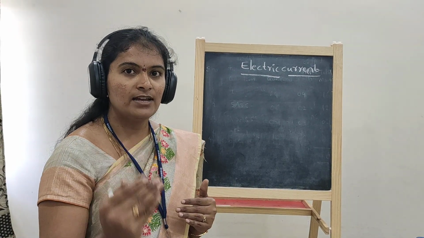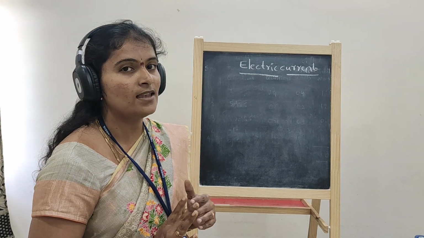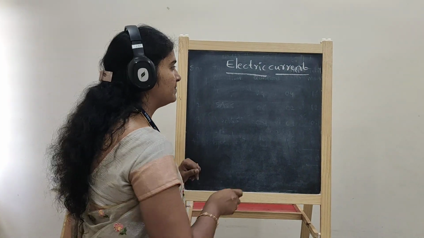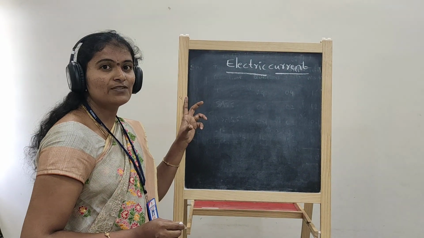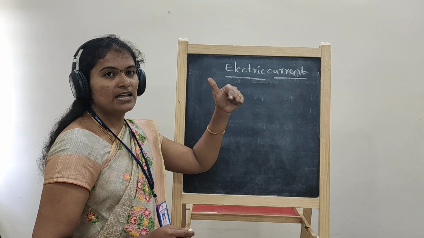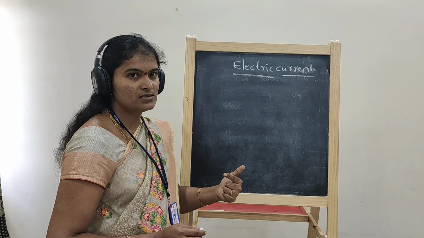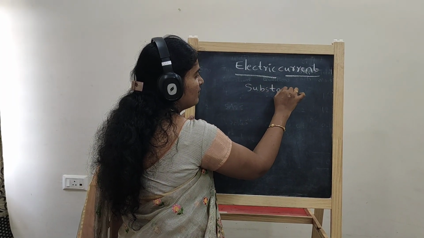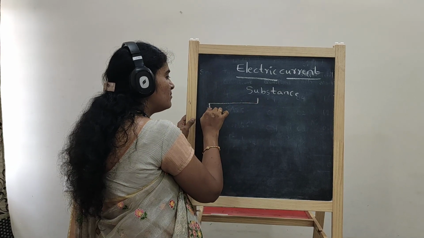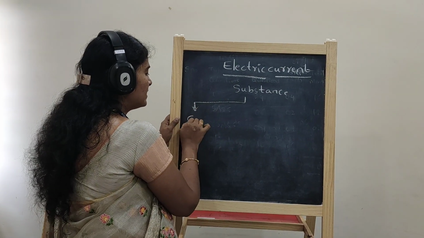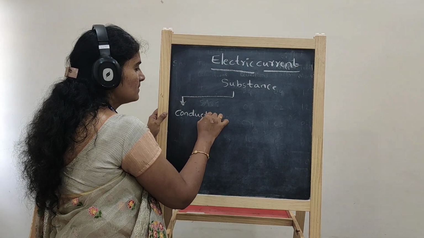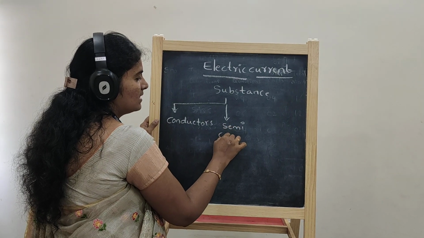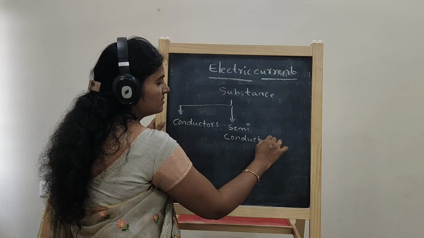Depending on the availability of electrons in the outermost shell, the substances or materials are classified into mainly 3 types. So now we are discussing the classification of substances depending on the availability of free electrons for conduction. Substances are classified into 3 types. First one is conductors. Second one is semiconductors. Third one is insulators.